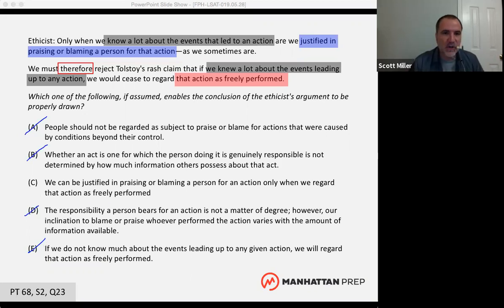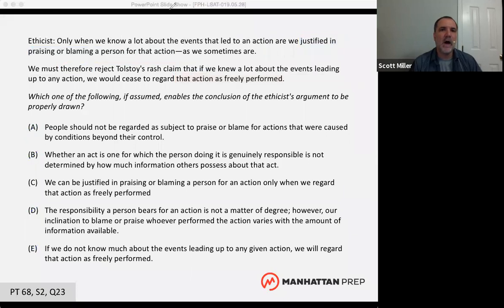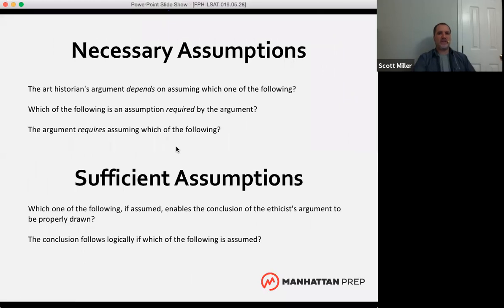First of all, let's do a quick review to wrap up some of the stuff we talked about tonight. We talked about necessary assumptions. We talked about sufficient assumptions. Here's the wording you're going to see in the question stem of a necessary assumption question, and here's the wording you're going to see in the question stem of a sufficient assumption question.